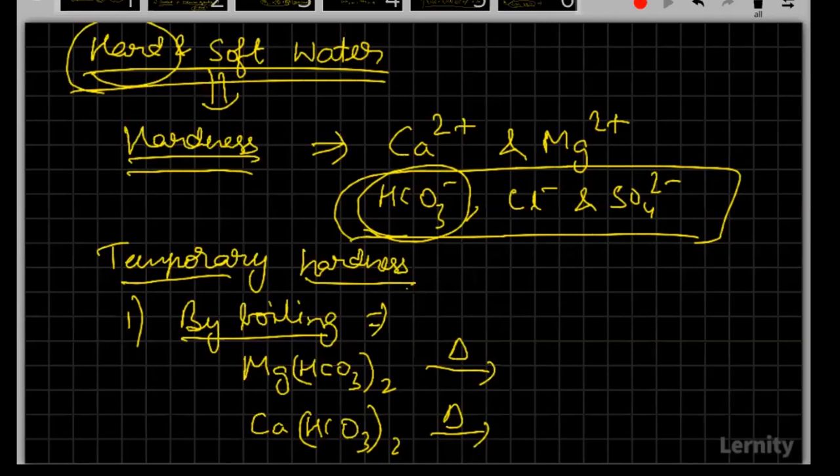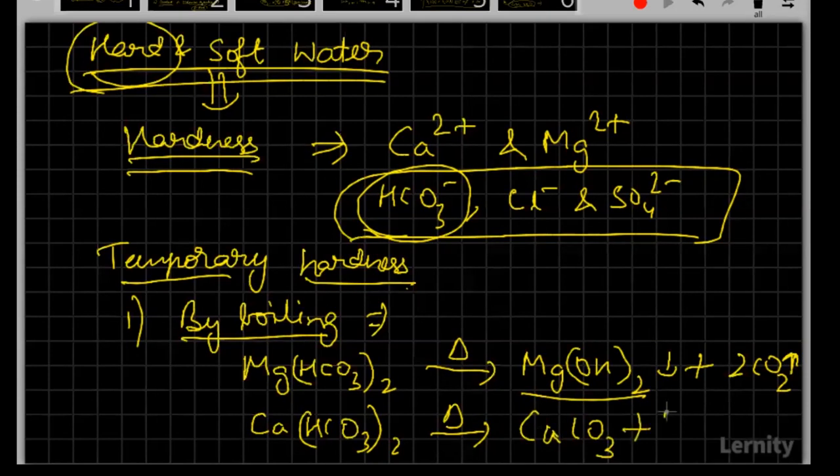So good that most of you have answered it correctly. See here, yes, it will be magnesium hydroxide, but not magnesium carbonate. Few of you have still answered it to be magnesium carbonate. It's not magnesium carbonate, rather here it is magnesium hydroxide. Can you tell me why? But whereas in case of calcium bicarbonate, I'm getting calcium carbonate, water and carbon dioxide. Can you just tell me why is it that I'm finding magnesium hydroxide and not magnesium carbonate?